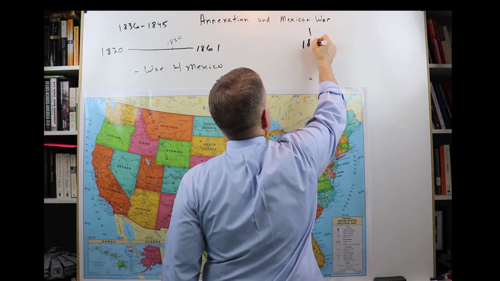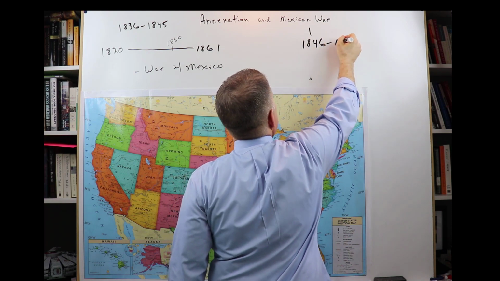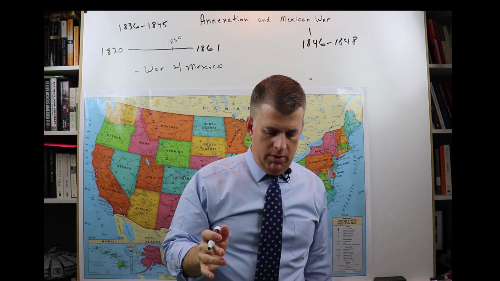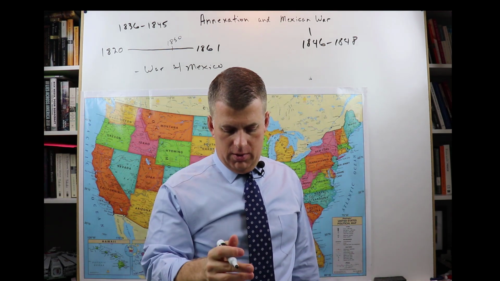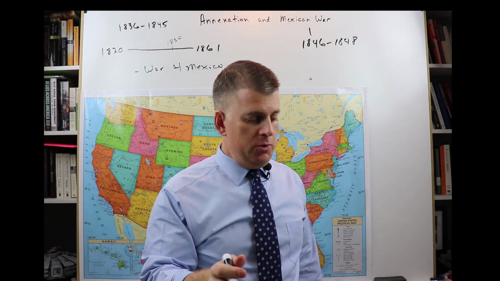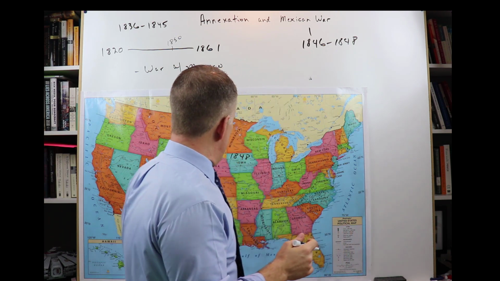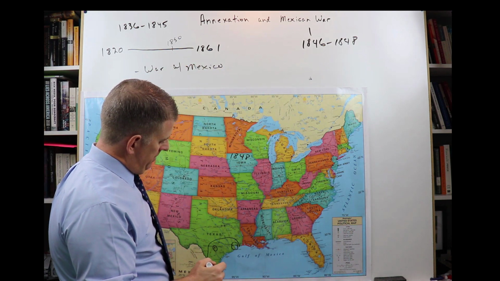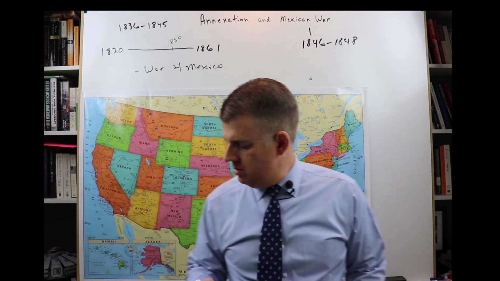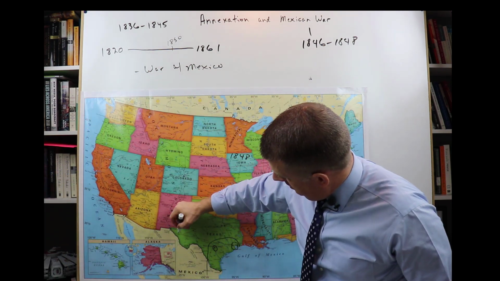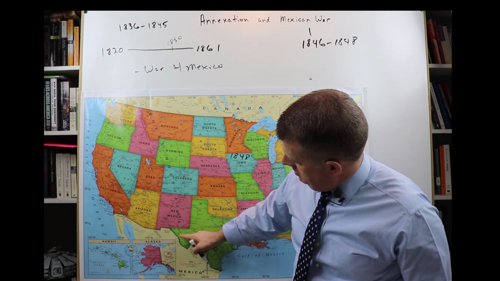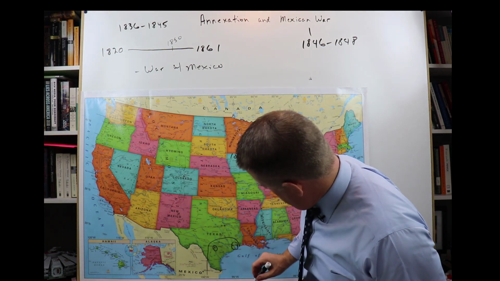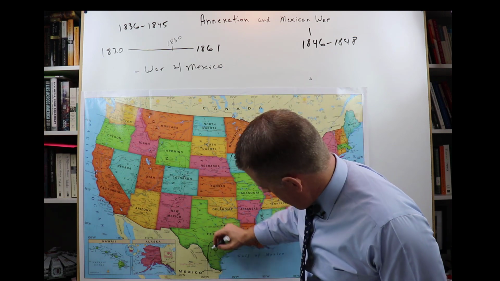It's 1846 to 1848, okay? Short war, all right? Short war. And there were a couple of issues, all right? One was the border between Texas and Mexico, right? So the border, as it is now, is at the Rio Grande, right? Well, Mexico said it was at the Nueces, and the Nueces is right here at Corpus.